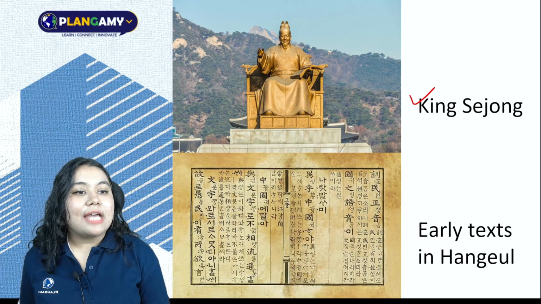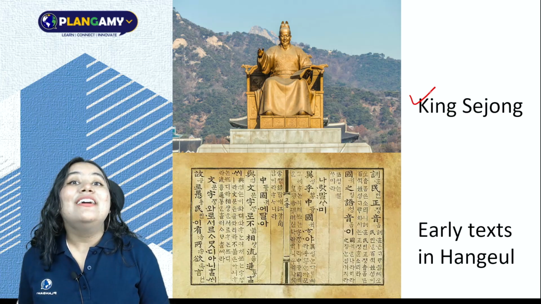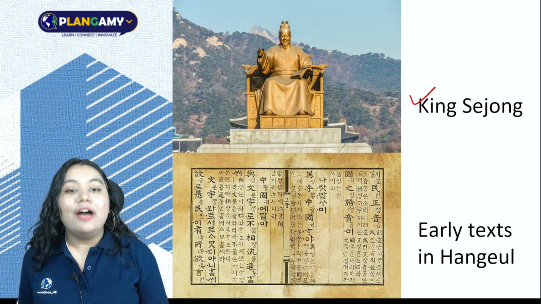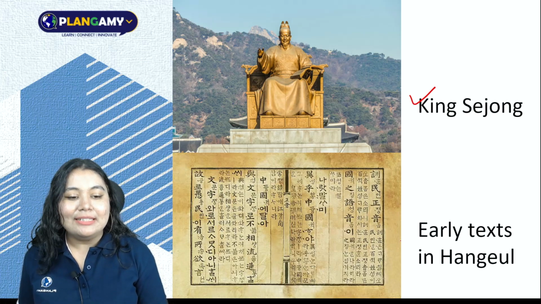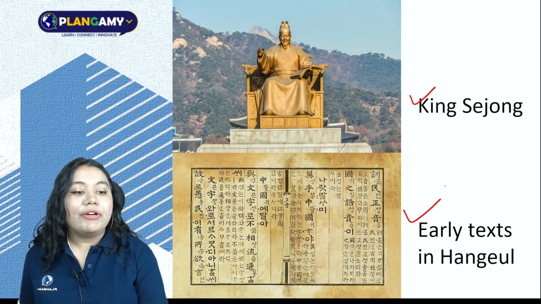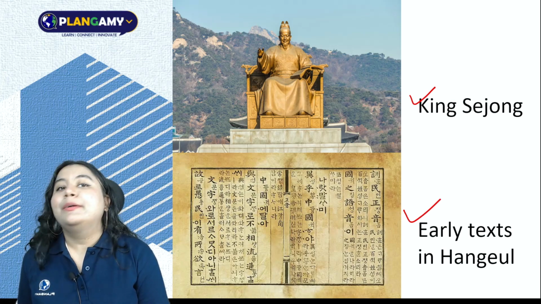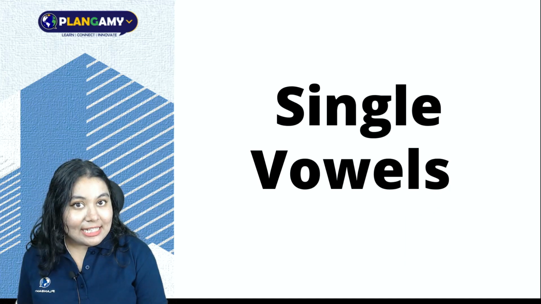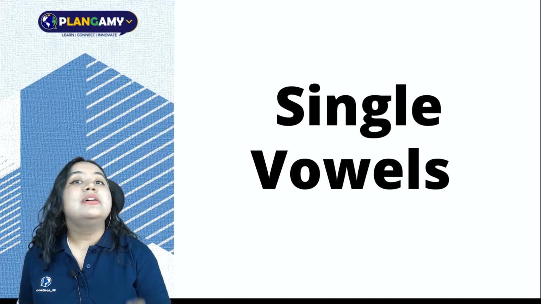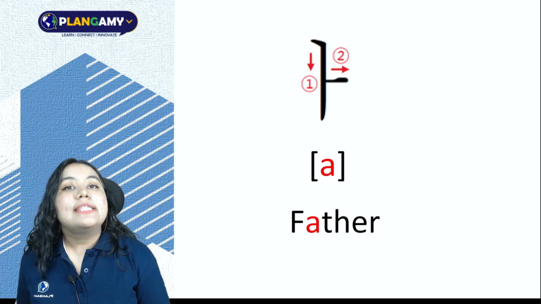So this is a statue of King Sejong in the national capital of Korea. So you know he is super important. And this is a specimen of an early text in Hangul. So we'll start learning Hangul now, starting with the single vowels or the simple vowels.